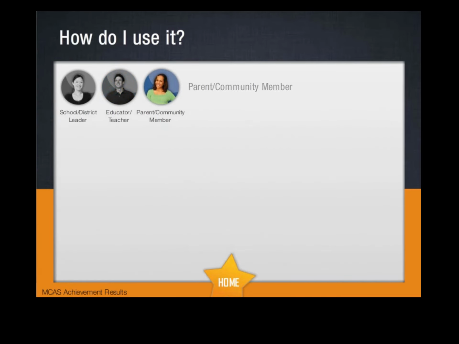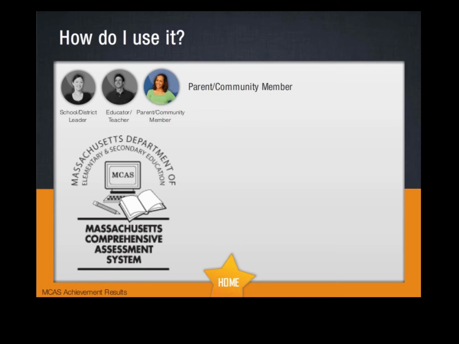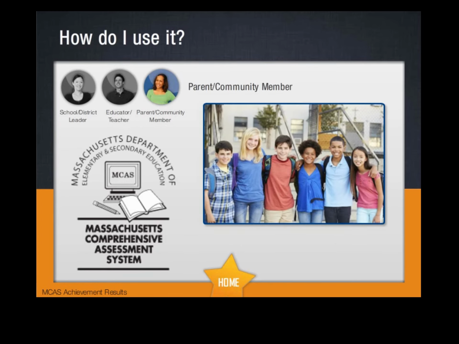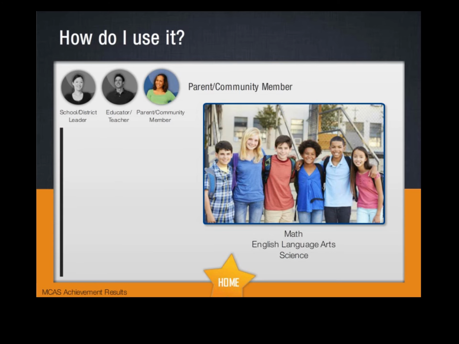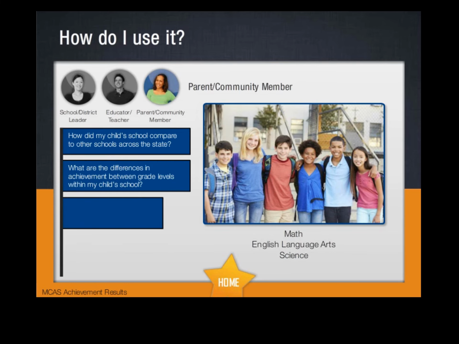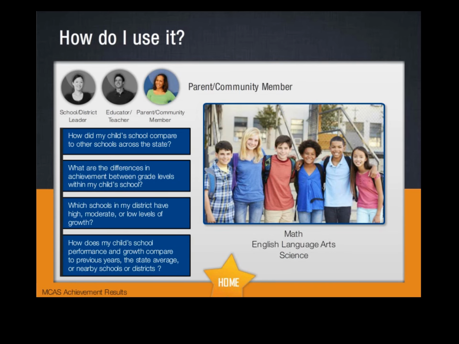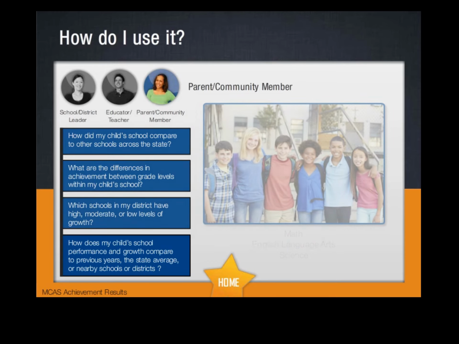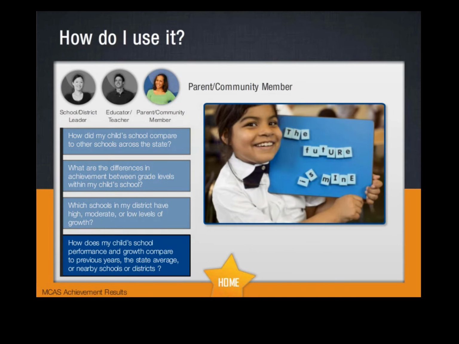As a parent or member of the community, you can use this report to discover how students at your child's school performed on the MCAS tests in each subject area over the past several years. Before you dive into the report, it's helpful to identify questions that can guide your exploration and analysis of the data. You'll want these questions to reflect your unique needs, but the questions shown here can get you started. For example, you may want to know how your child's school's performance and growth compare to previous years, the state average, or nearby schools or districts.